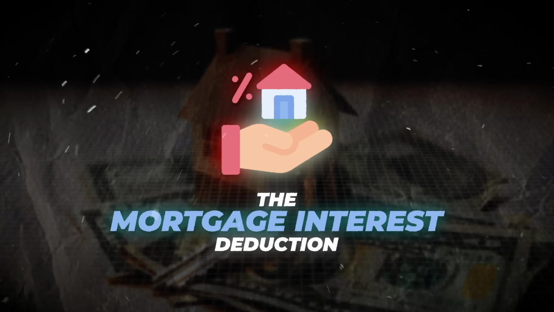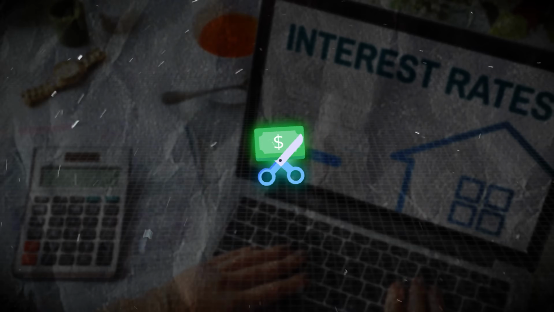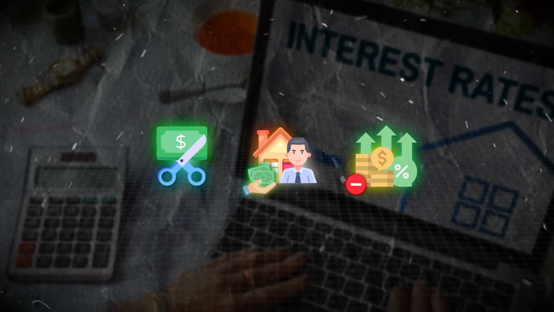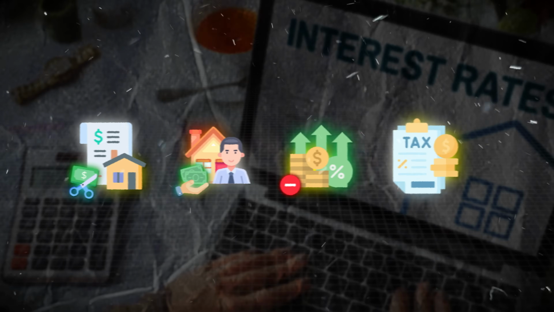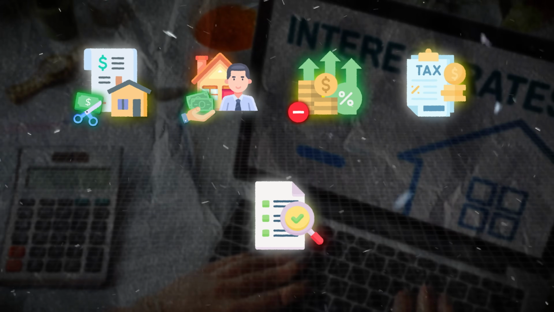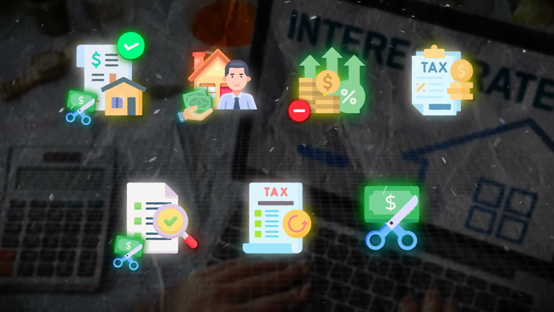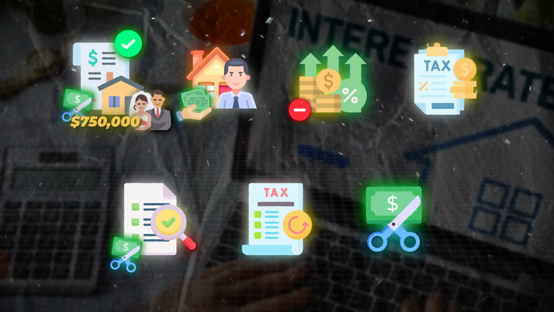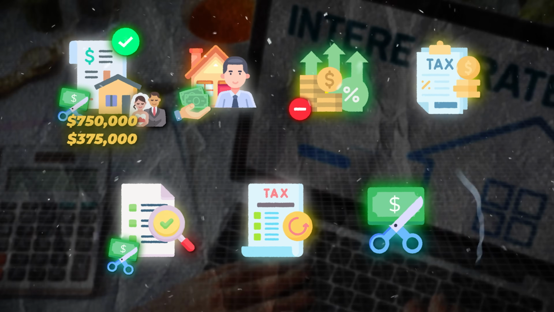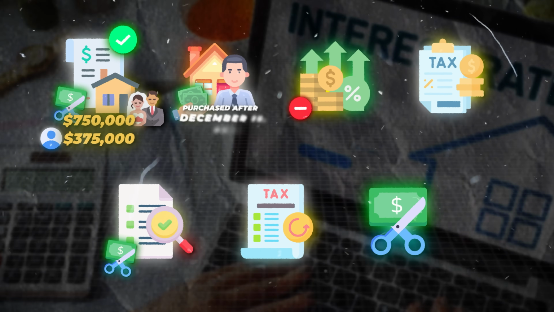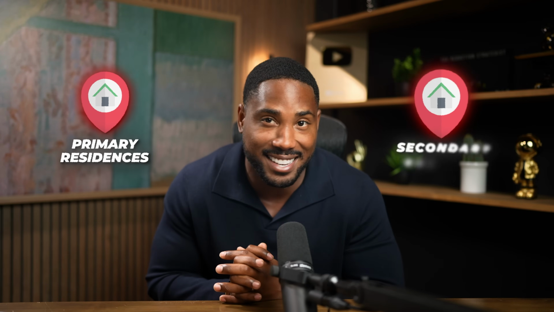The mortgage interest deduction. This deduction lets homeowners subtract the interest they pay on their mortgage from their taxable income, but only if they choose to itemize their deductions on their tax return instead of taking the standard deduction. It applies to mortgages up to $750,000 for married couples or $375,000 for singles for homes bought after December 15th, 2017. It applies to primary residences and secondary residences.